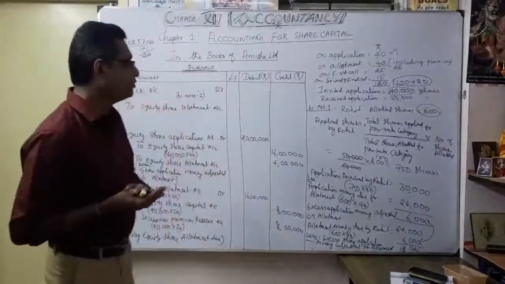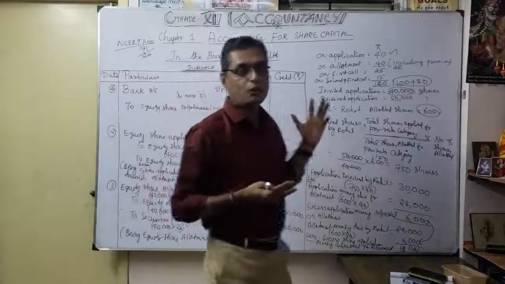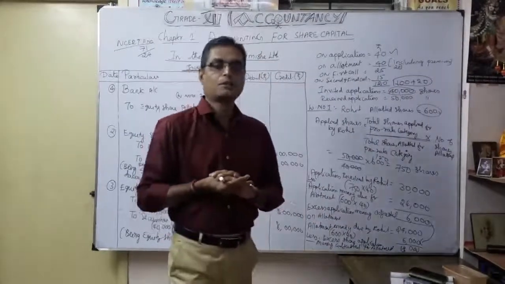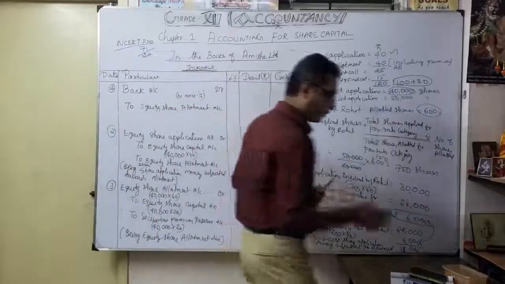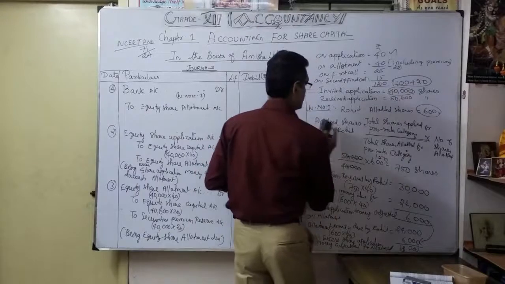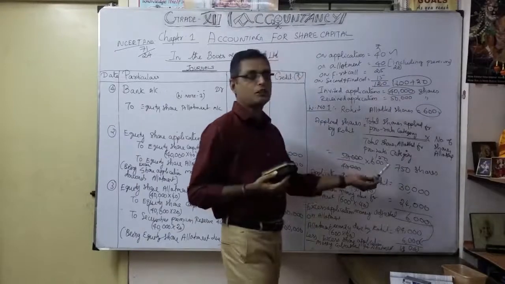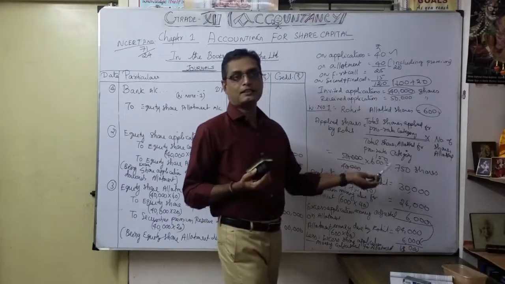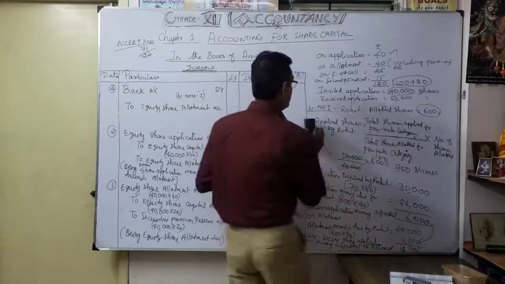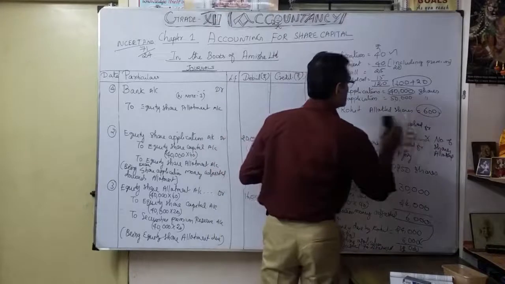Okay, so now you want to know exactly how much of the share allotment was received. So share allotment money, how much received now. Okay, now we are going to verify that. So here I will clean it. Okay, so this is understood now. So here we first calculate how many shares exactly were applied by Rohit. Then only we know this calculation. Now, continuing this working.